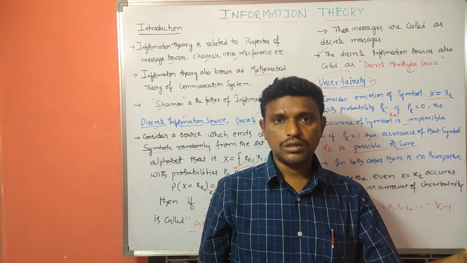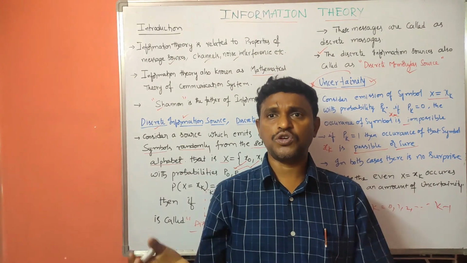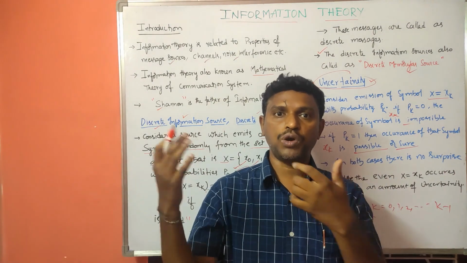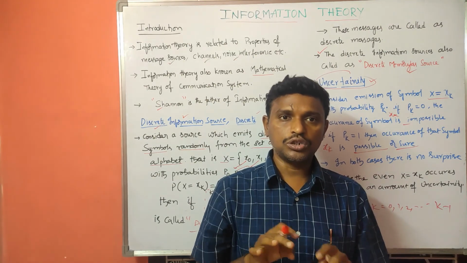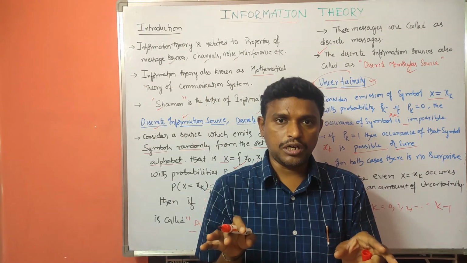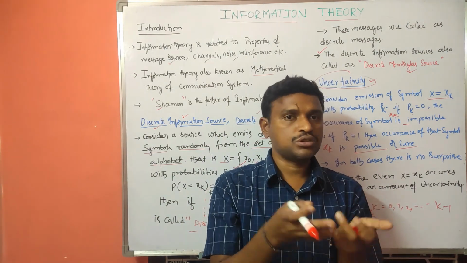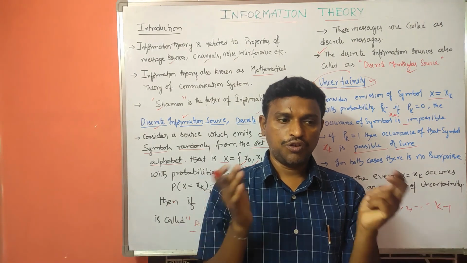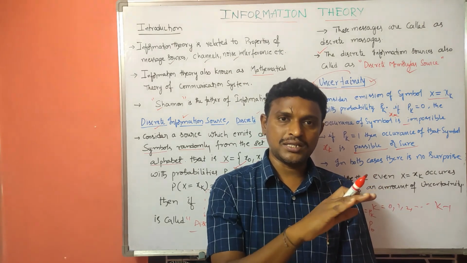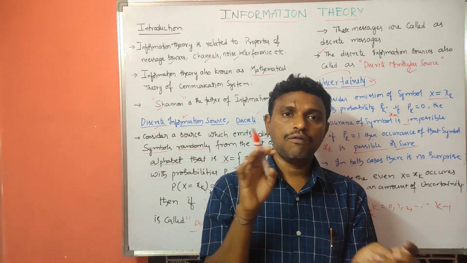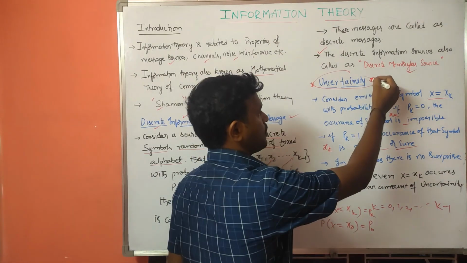If you know that X will come or Y will come, there is no uncertainty or confusion about which one will come, whether Xk will come or X1 will come, or whether it is not coming. If you don't know the probability, then there will be uncertainty. If you know the probability of occurrence, there is no uncertainty. If we clearly know that the event occurs, there is no uncertainty. Uncertainty is present when we don't know the probability of occurrence of that particular event. That is the uncertainty we have.